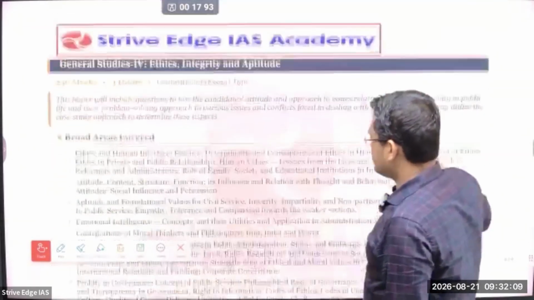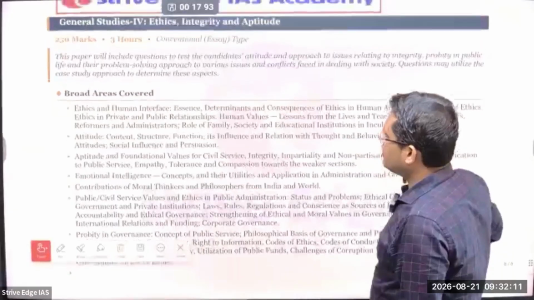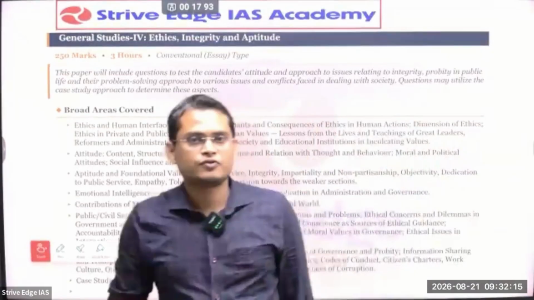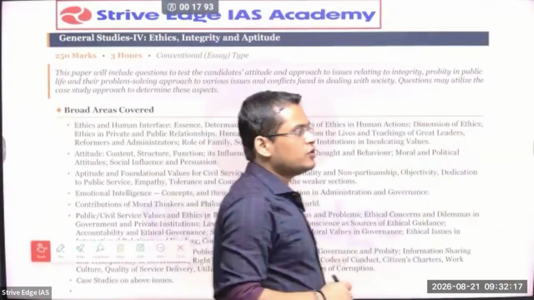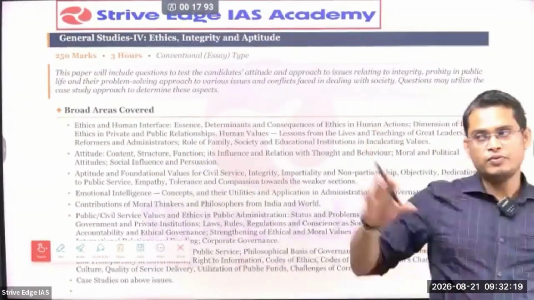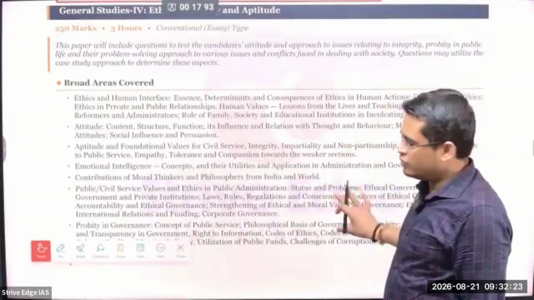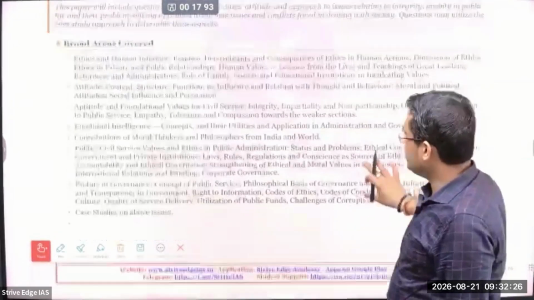And here the ethics syllabus is almost the same, but whenever you are writing in OPSC, we need to give some examples from Odisha, some examples from India, and some examples from the world level. So we have to give some reference to the Odisha level. So that is the syllabus for your mains.